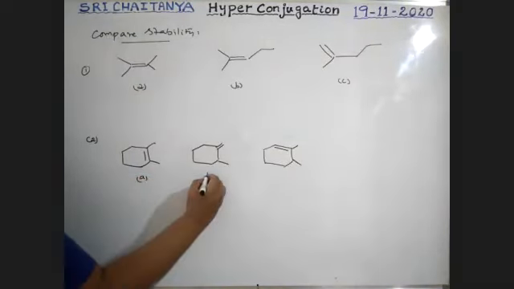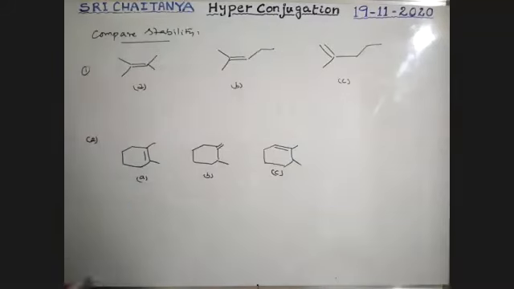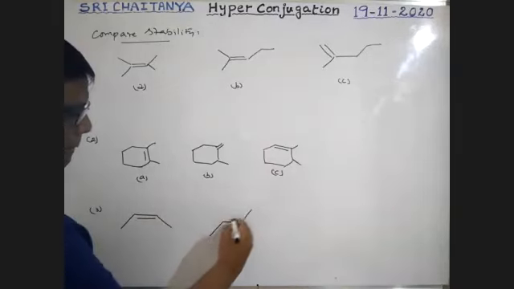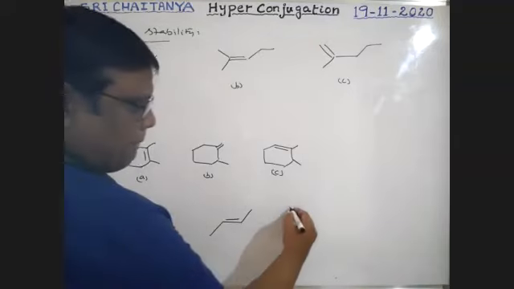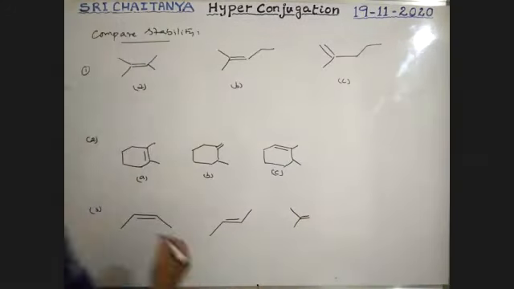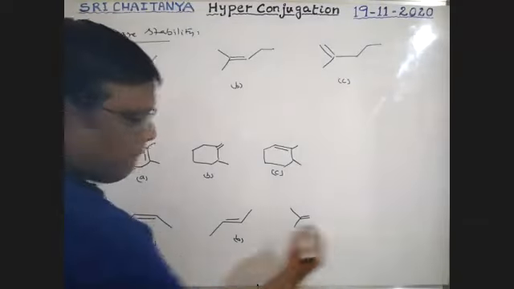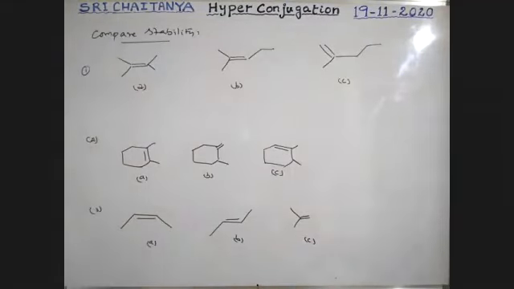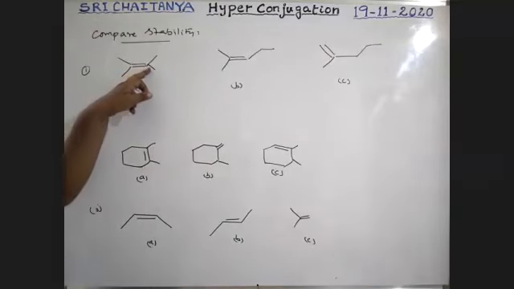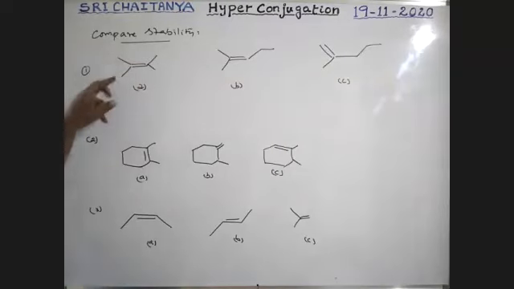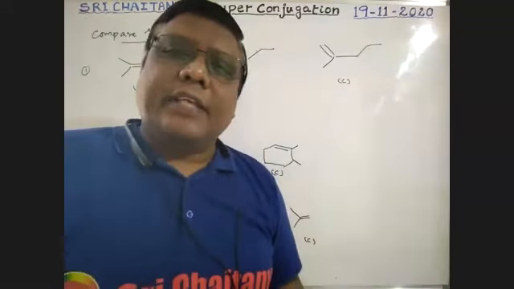A, B, C. Okay, tell me. This is sp2. Alpha, alpha, alpha, alpha. Yes, A is greater than B and C.